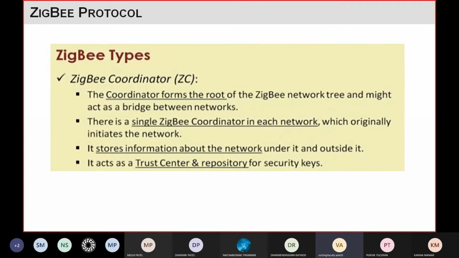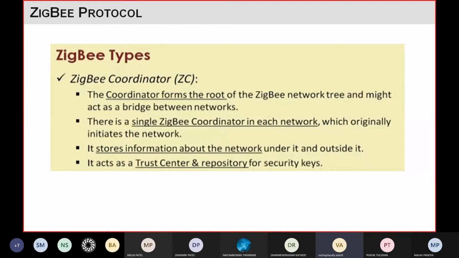Each network will have a single ZigBee coordinator, so it will work like a server. This coordinator will initiate the network. It's the center of the network, and with that you will connect different nodes. The function of this coordinator is to store the information about the network and whatever devices are connected in the network. So all that information is stored in this coordinator.